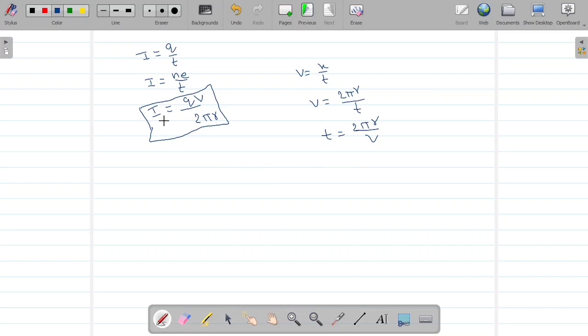So next we will discuss potential difference. Okay children, is it clear? We shall discuss potential difference.